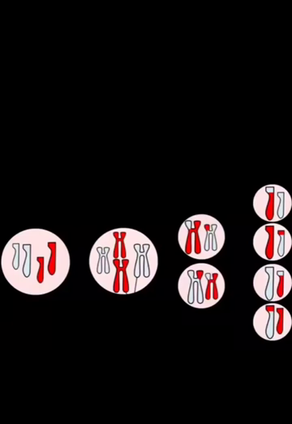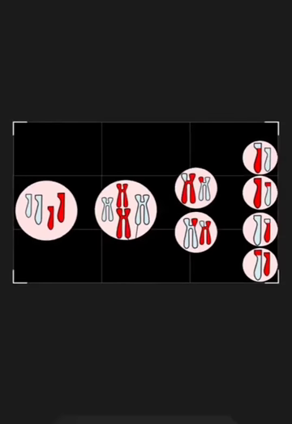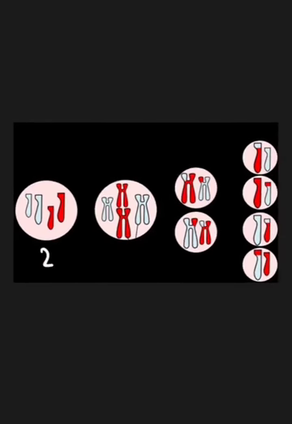Next we come to the topic of meiosis. Now meiosis is a little bit more complex than mitosis, and it is a process by means of which a diploid or 2n germ cell, so this is 2n, is divided twice, first division, second division, to form four haploid